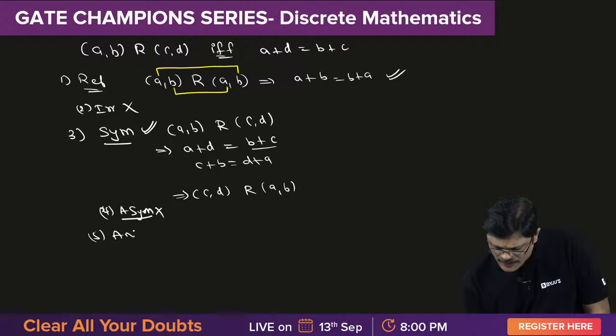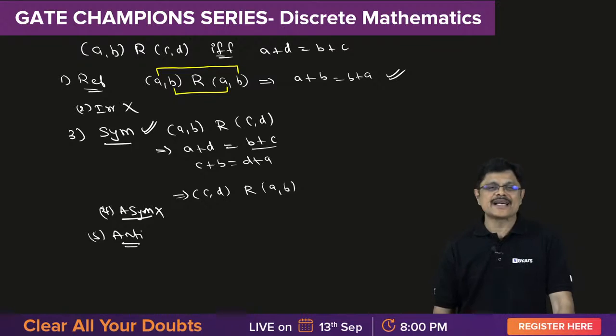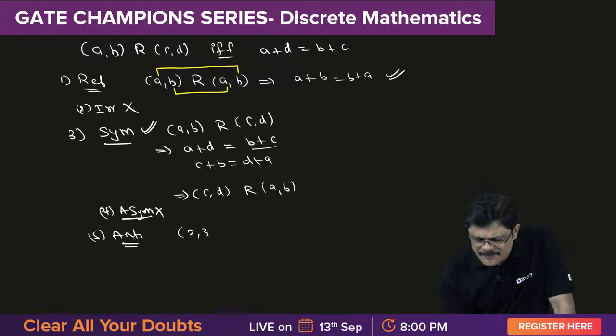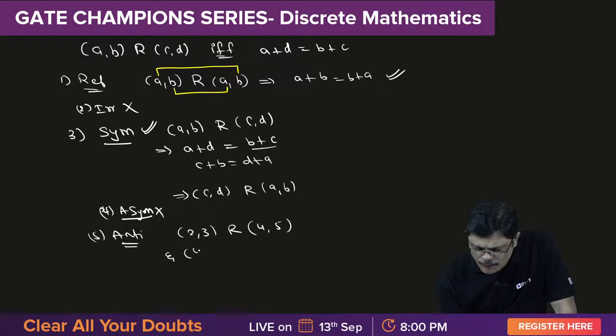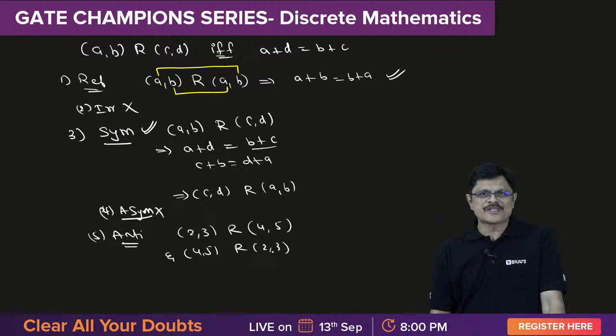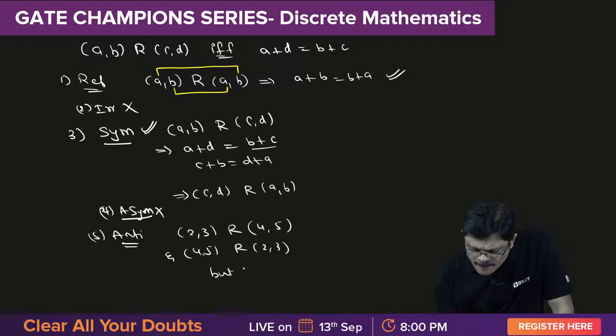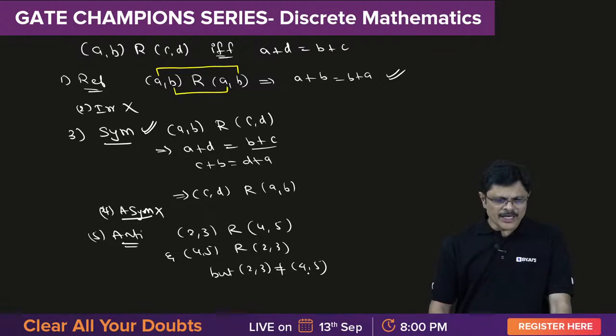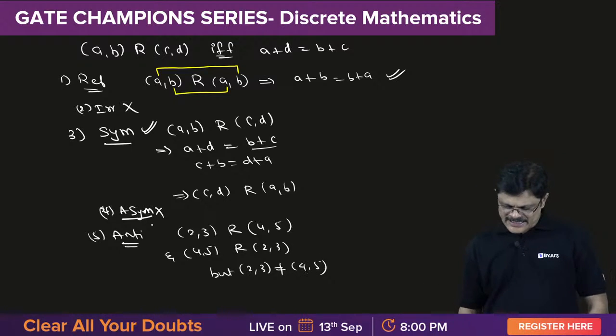Antisymmetric. What about antisymmetric? Just one counter example is enough. You can take (2, 3) related to (4, 5), that is 2 plus 5 equals 3 plus 4. Correct? And (4, 5) is related to (2, 3), because 4 plus 3 is 2 plus 5. Satisfied. But the ordered pair (2, 3) is not equal to the ordered pair (4, 5). The ordered pairs are not equal, therefore antisymmetric failed.